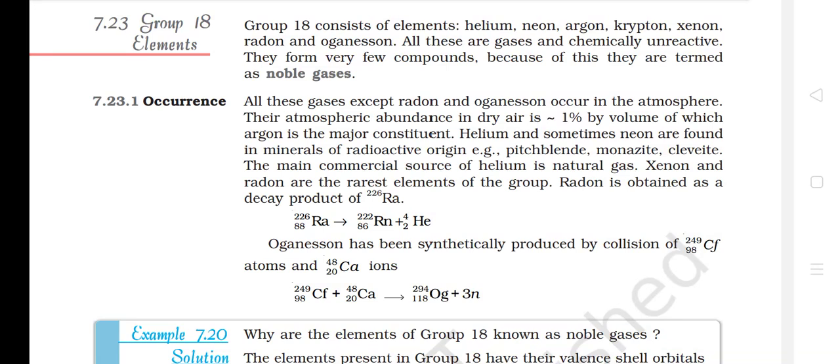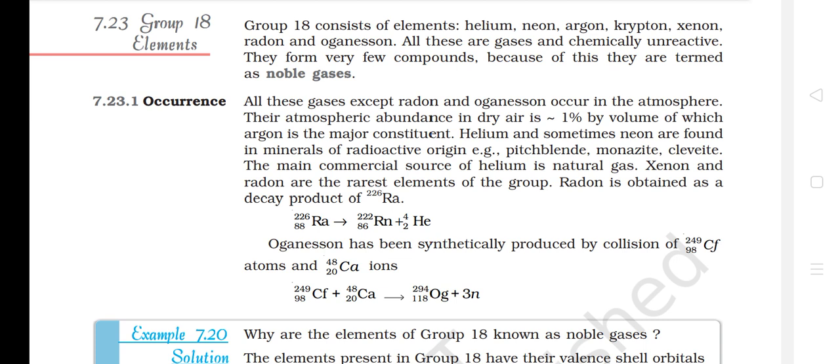NCERT Chemistry Class 12, P Block Elements, 7.23 Group 18 Elements. Group 18 consists of elements helium, neon, argon, krypton, xenon, radon and oganesson. All these are gases and chemically unreactive. They form very few compounds. Because of this, they are termed as noble gases.